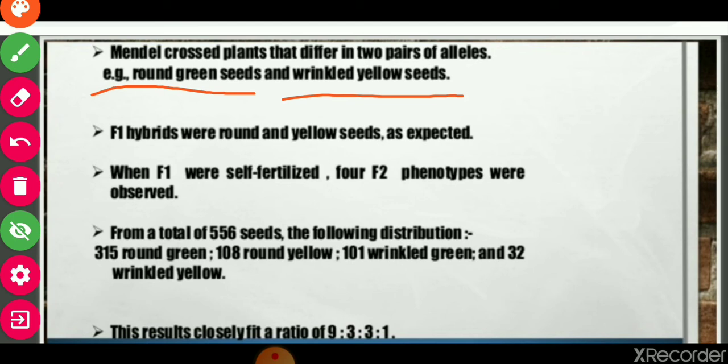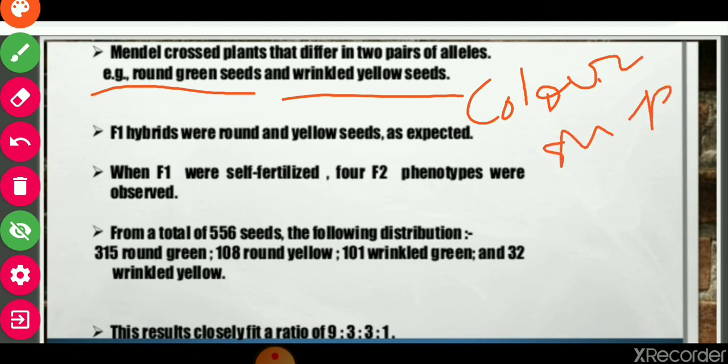So two traits, the color and shape of the seed, are considered at one time. These two traits are considered here, so this is called a dihybrid cross.